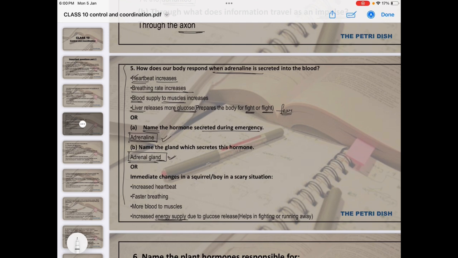A case-based question like this can also come, like immediate changes in a squirrel or a boy in a scary condition. You have to write the same thing: the same features happen because adrenaline is being secreted. The boy or the squirrel can take action in any kind of scary situation because of the release of adrenaline, which causes an increased heartbeat, faster breathing, more blood to the muscles and also increased energy supply because of the release of glucose from the liver cells. I hope you have understood.